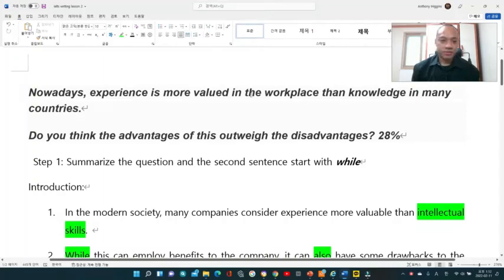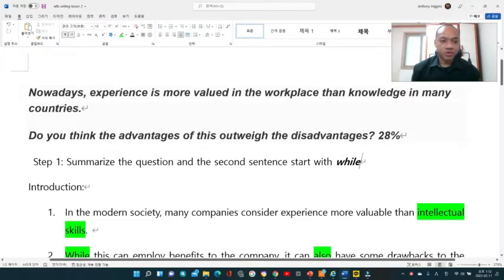Hello, everyone. Today we'll be looking at another type of essay, which is the advantage and disadvantage type of question. Like I mentioned before, this essay consists of 28%. So I hope you focus on this lecture, on how this essay should be written.